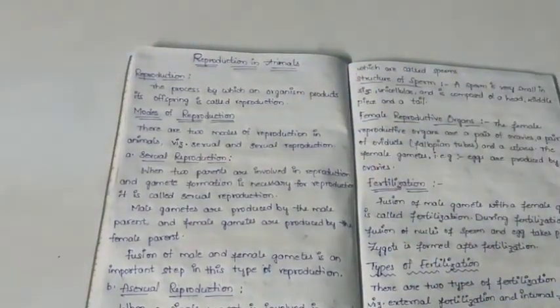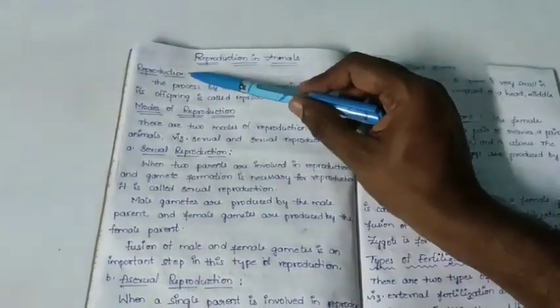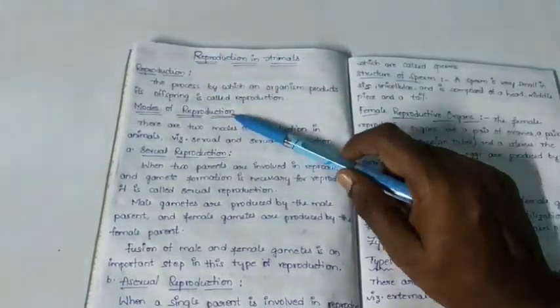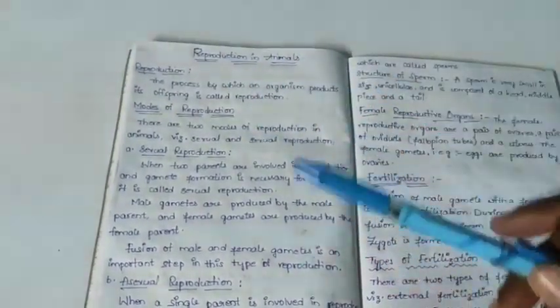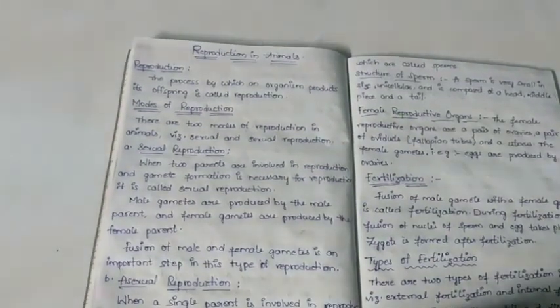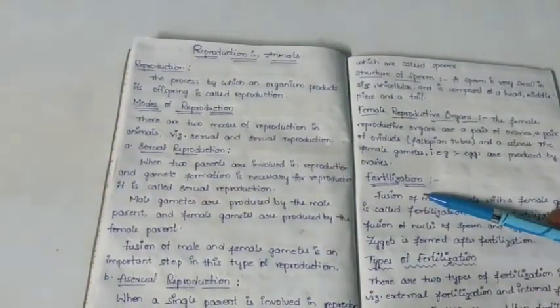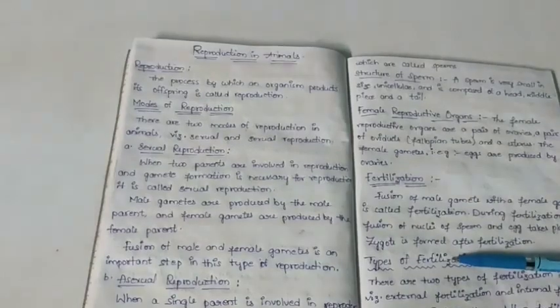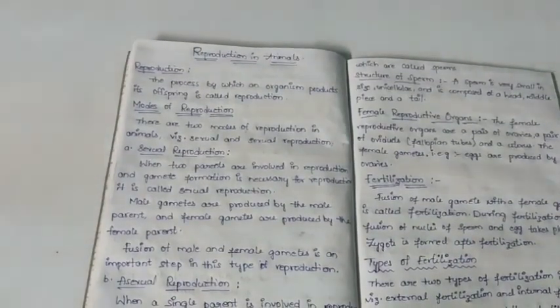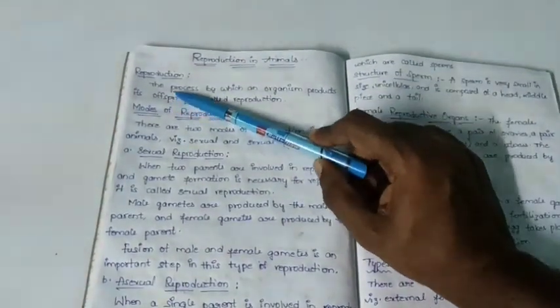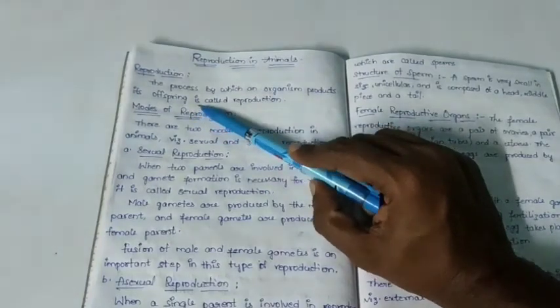In this lesson we are going to study what is meant by reproduction, what are the modes of reproduction, and reproductive systems of human, fertilizations, types of fertilizations. About these things we are going to study. So first let's see reproduction. What is meant by reproduction?